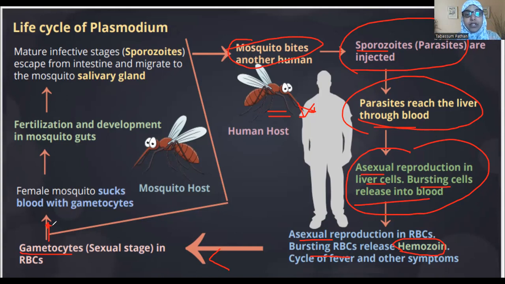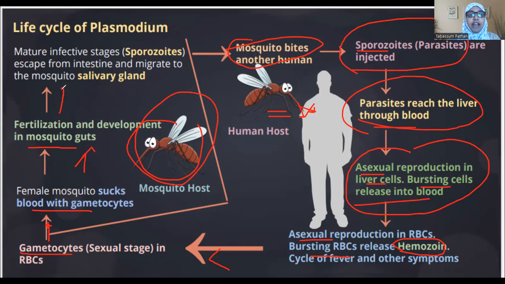Let's say another mosquito bites that same infected individual. The blood is infected with the malarial parasite in the gametocyte stage. The female mosquito sucks the blood with the gametocytes, and fertilization happens in the mosquito's body itself. Fertilization and development of the parasite happen in the mosquito's intestine, the gut.